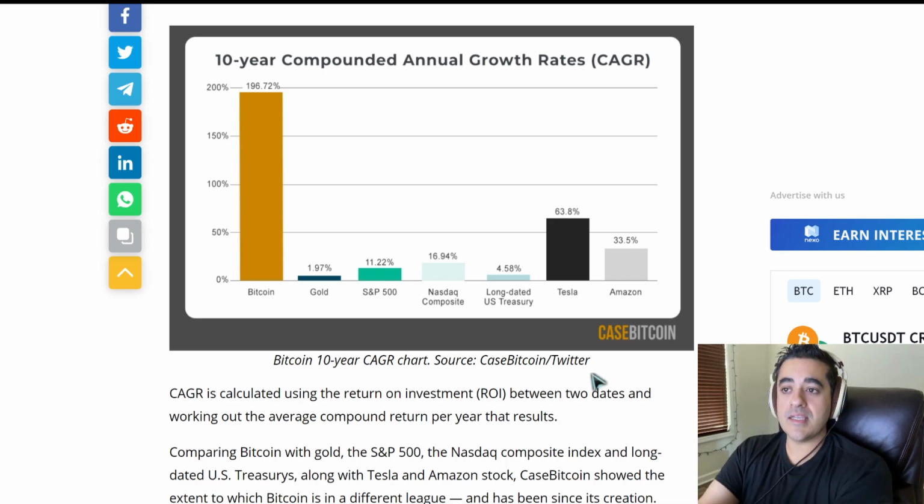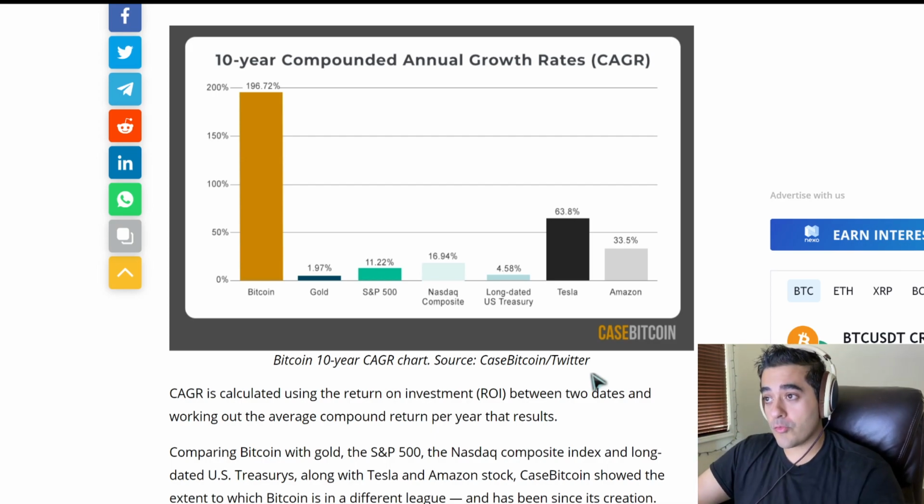Now, when you look at something like this, you have to imagine, why are big companies wanting to get in on Bitcoin? Why are institutions wanting to get in? This is what they're looking at. They are seeing here that over a 10-year period, Bitcoin has proven itself to not just be the best long-term asset investment, but to be the best by a significant margin compared to all the rest.